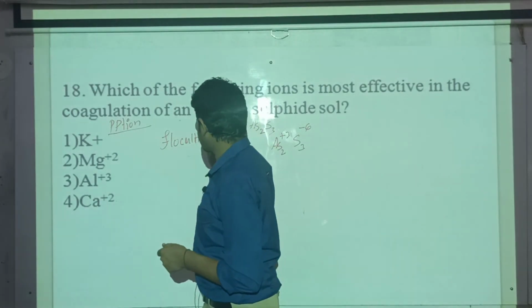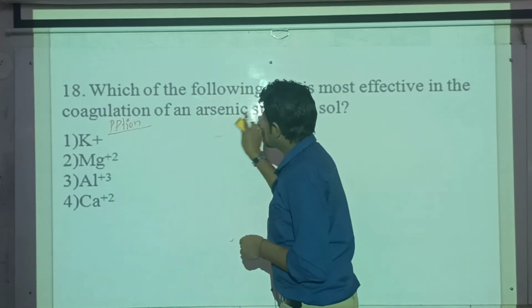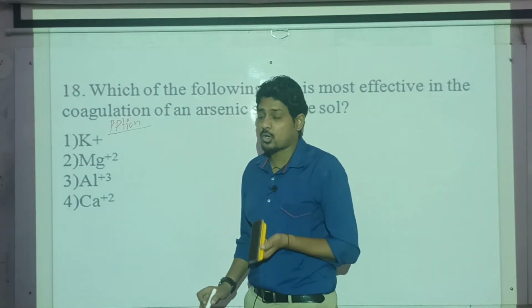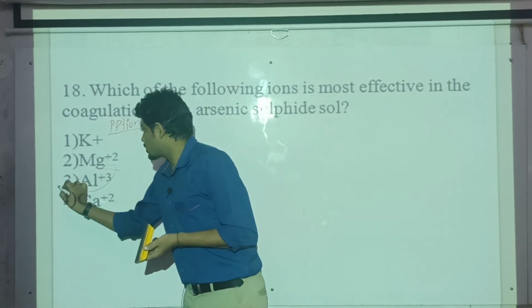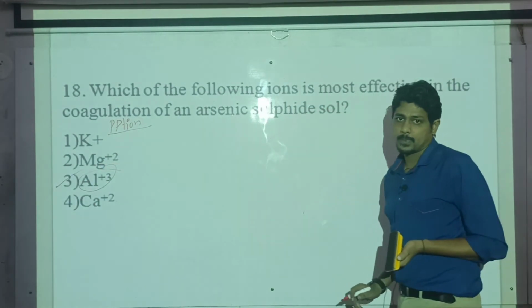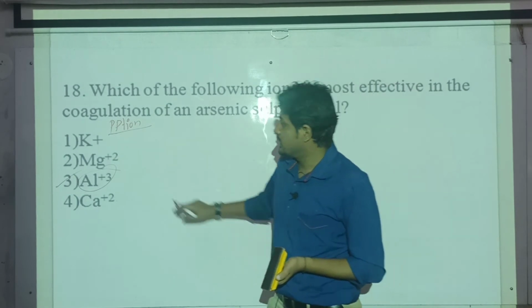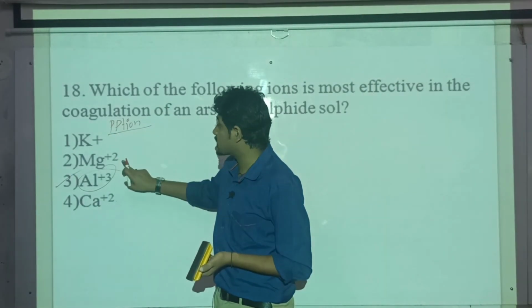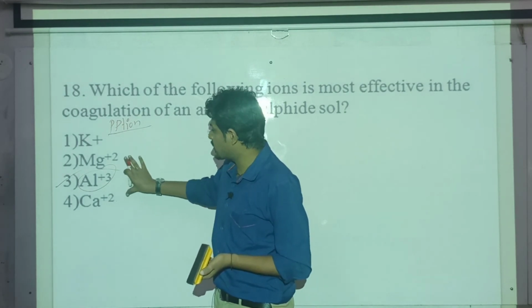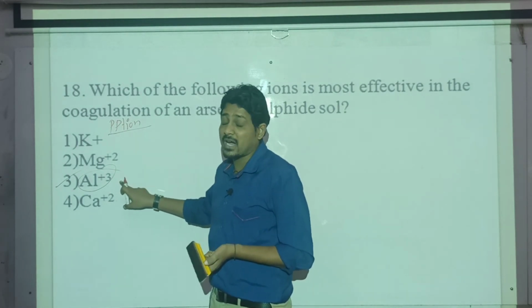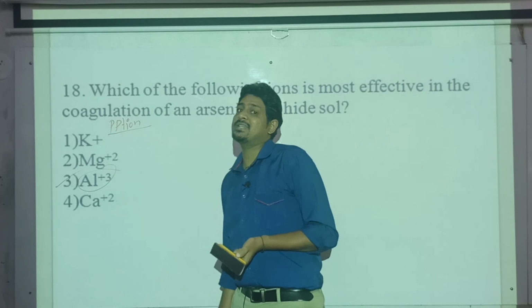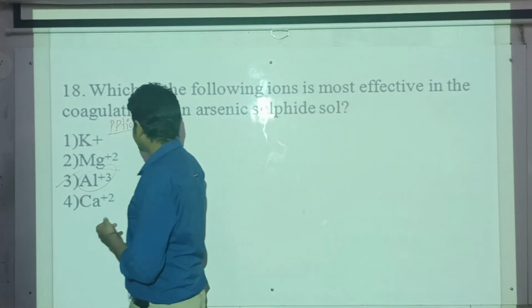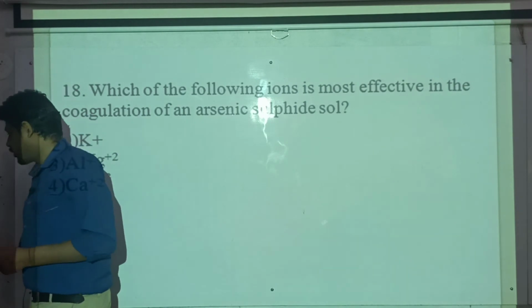That part we will discuss again. So among these ions, the one carrying the highest oxidation state is aluminium, so this is the most effective one. This requires a higher amount, this requires less. These two require the same amount, but this has a higher oxidation state, so it is required in less. So aluminium is most effective. Then moving on to the next.